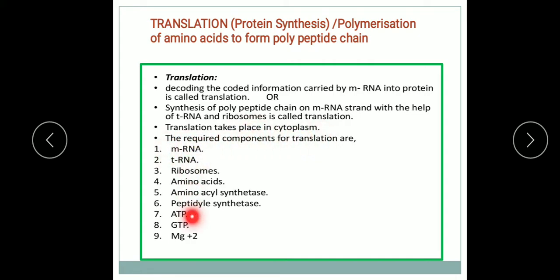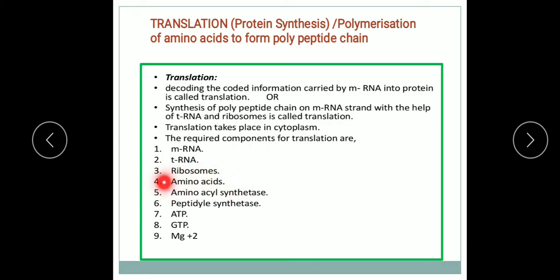Now the components which are required for the translation. They are mRNA, yes, it is a must, which is formed during the transcription. tRNA, the role of tRNA we have studied in the types of RNAs. Transfer RNA brings the activated amino acids to the ribosome. Ribosome is also an important unit here, the protein factory.